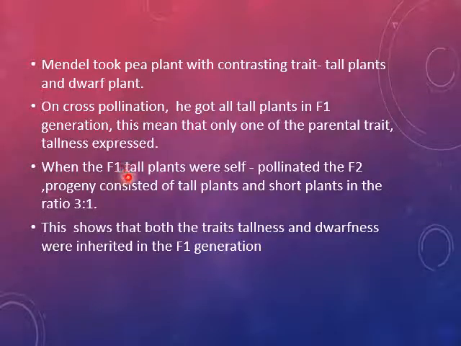When F1 tall plants were self-pollinated, the F2 progeny consisted of tall plants as well as dwarf or short plants in the ratio of 3:1. This shows that both the traits, tallness and dwarfness, are inherited in the F1 generation, but only one expresses itself in the F1 generation.